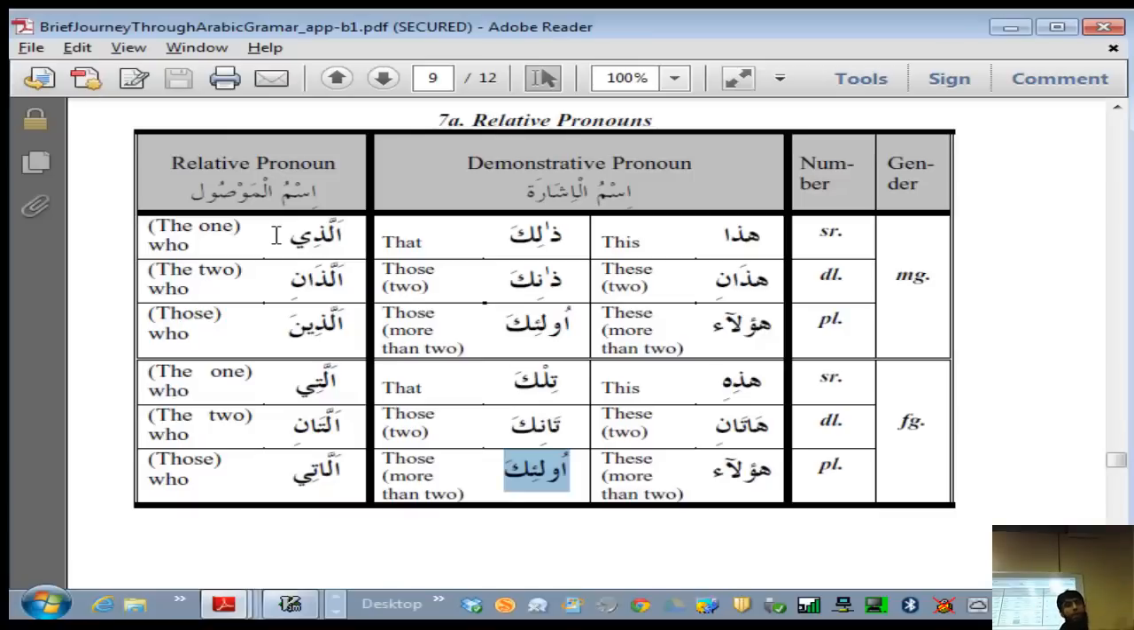Alladhina, for example, wal asr innal insana lafi khusr illa alladhina amanu wa amilu salihat. So except the ones who do this thing. This is the type of pronoun that connects two sentences: something mentioned in an earlier sentence and something mentioned in a later sentence. So allazina amanu, these are the people who are the exception from being the losers. And we see many examples of it.